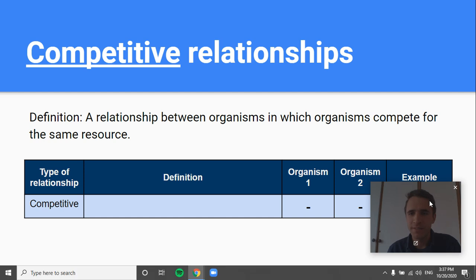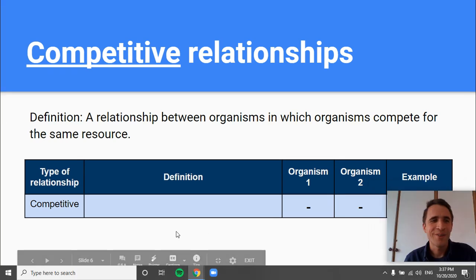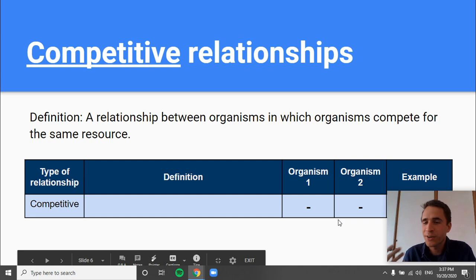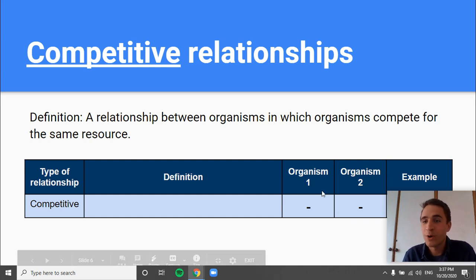So let me move myself again so you can see me. Right, so this relationship, competitive, put the definition here. In this example, both organisms don't benefit, right? They're both competing with the other one. So let's say they're competing for food. Organism 1 and organism 2 want the same food. If organism 1 gets it first, then 2 doesn't get to eat, right?